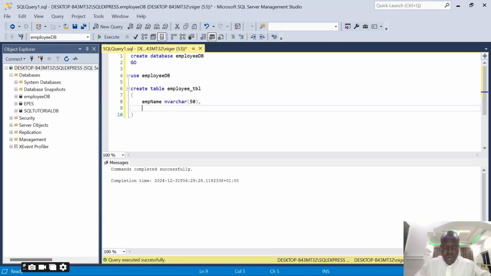Then I move on and add another column. I want to call it employee phone number. What kind of information is going to be contained here?